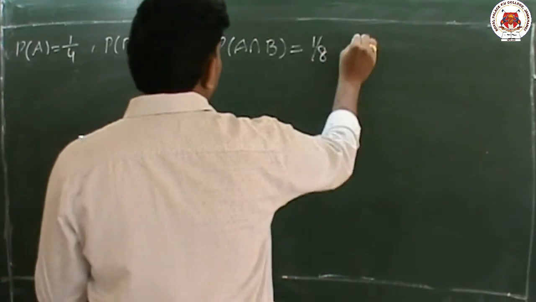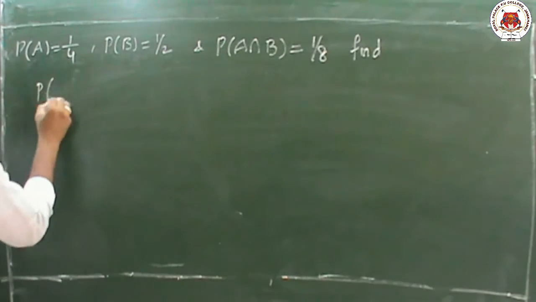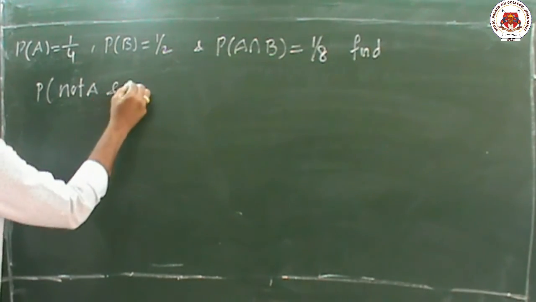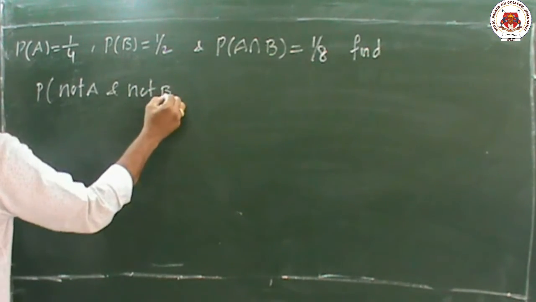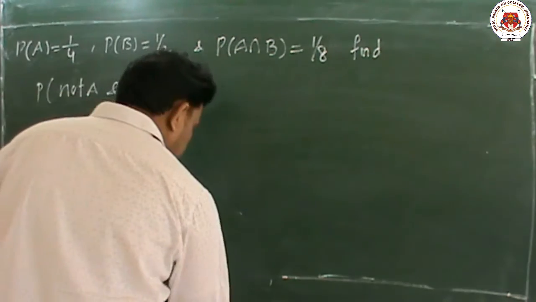Then the question is to find P of not A and not B.